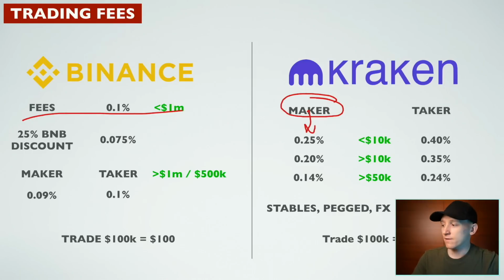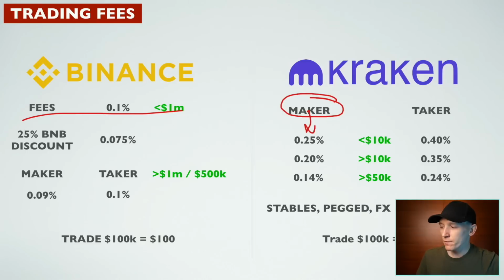So Kraken is an amazing on-ramp, especially in G7 countries. US dollar, pound, euro, Canadian and Aussie dollars, yen, and Swiss francs. Really good banking support and definitely a very, very good on-ramp because 25 basis points to on-ramp fiat currency into crypto is pretty good. Most on-ramps will charge maybe 1% or more, or 50 basis points usually. 25 basis points or 20 basis points is pretty good. Now, the trading fees, once you're in Kraken, go up a little bit to 25 basis points, but it is what it is.